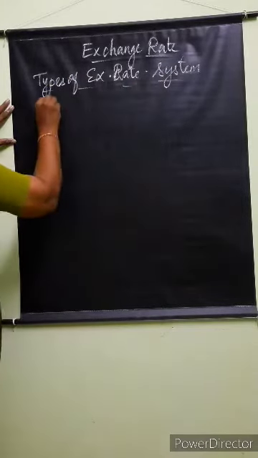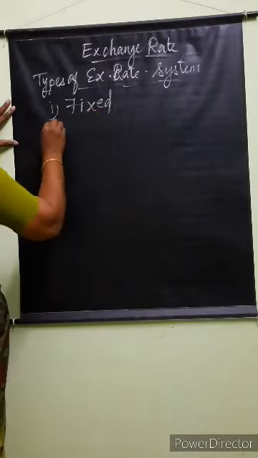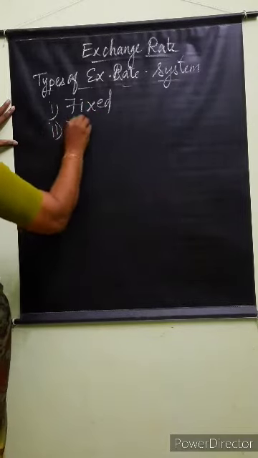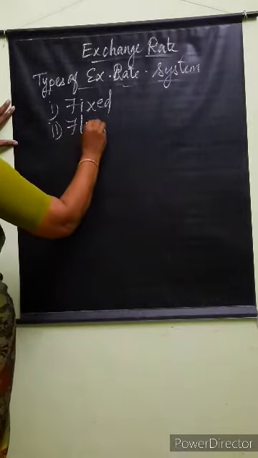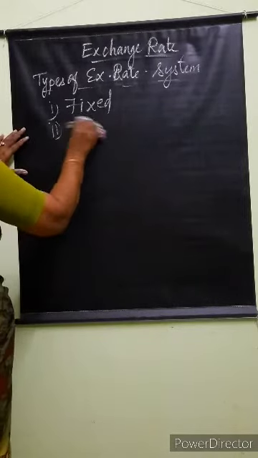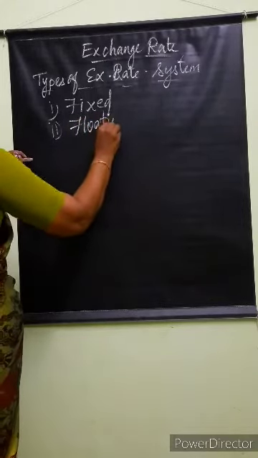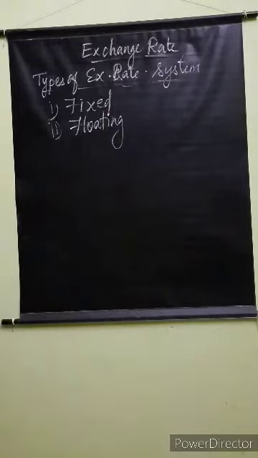There are two types. One is fixed, the other one is floating.